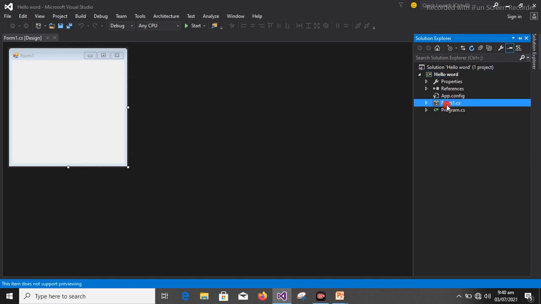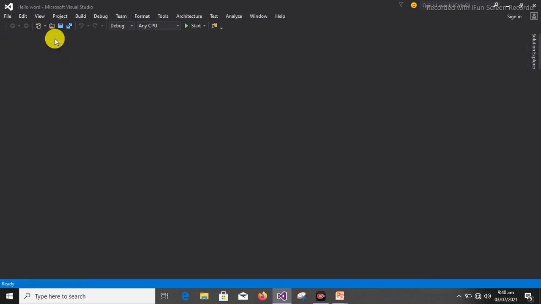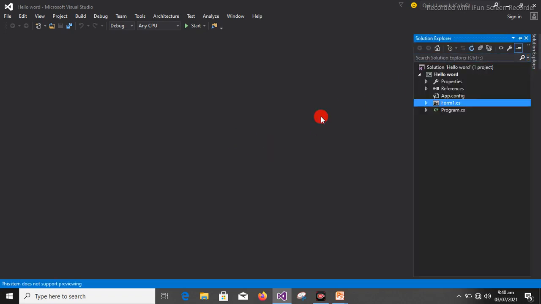So we have Form1. This Form1 is for this form we are looking at, right here. If I cancel this form, you can still bring it back by going to your Solution Explorer. That is the work of Solution Explorer. Once you want to display any form on the design panel, you have to come to Solution Explorer.